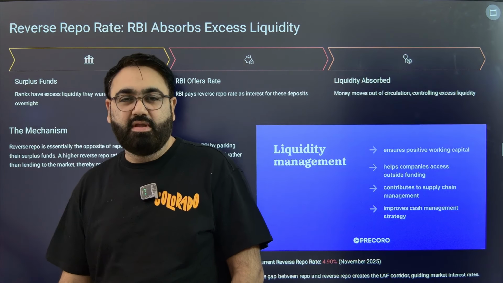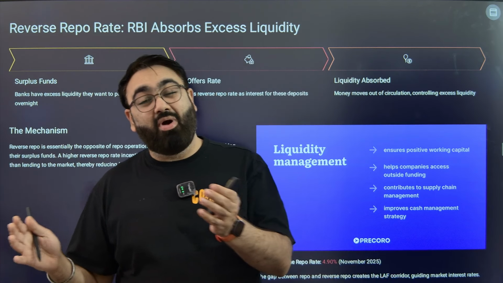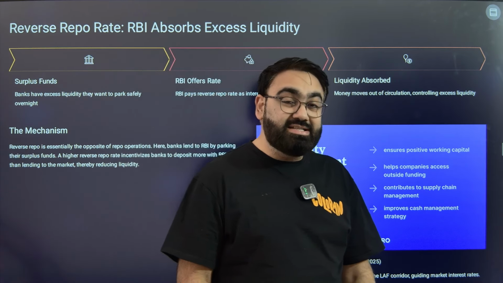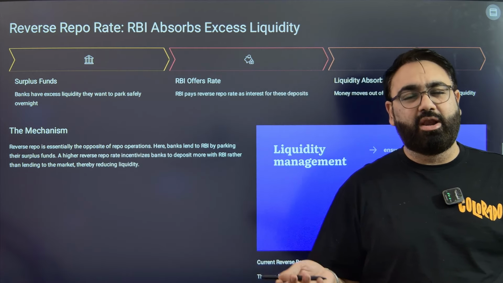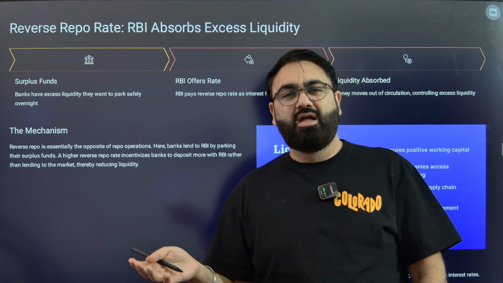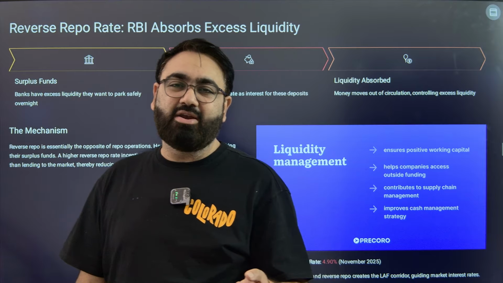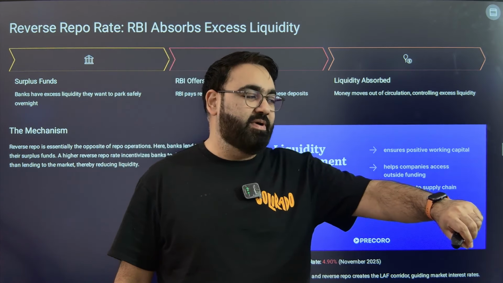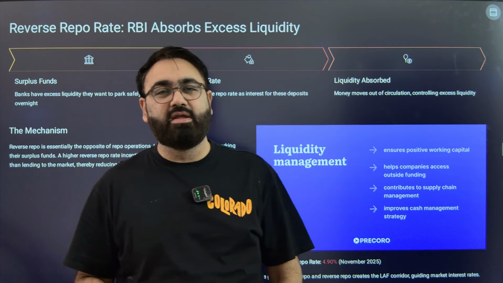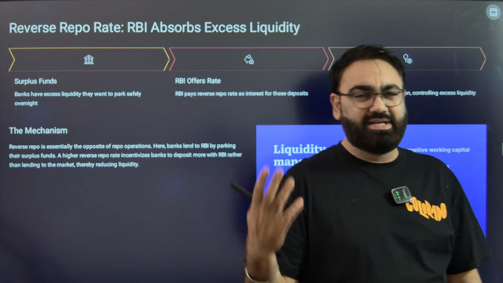Now reverse repo. Reverse repo is the opposite. Here, the banks are giving money to RBI and the RBI is giving government security in return. So it is reverse repo. Why will the banks give money to RBI? As I said, banks want to give money to someone because that is how they will earn interest. Either the banks give money to the people, to local people. But what if the banks are not finding anyone good in the market? They are not finding any trustworthy person to give a loan to, but the bank still has to make use of that money. So they would rather give the money to RBI and RBI will give them some interest. This is called reverse repo.